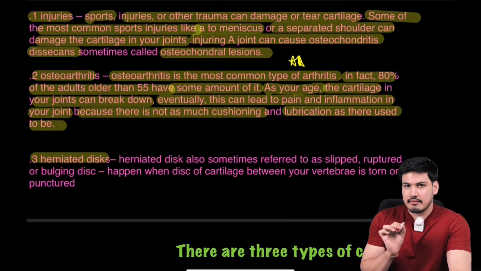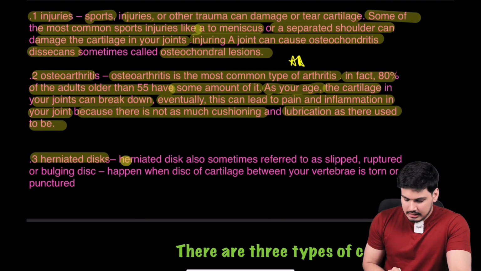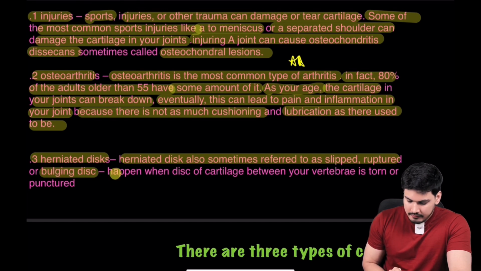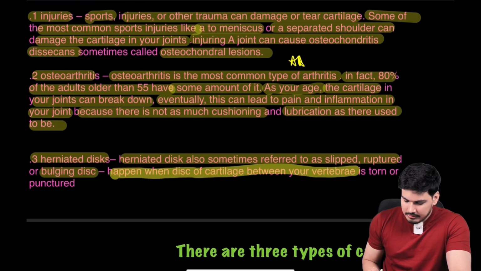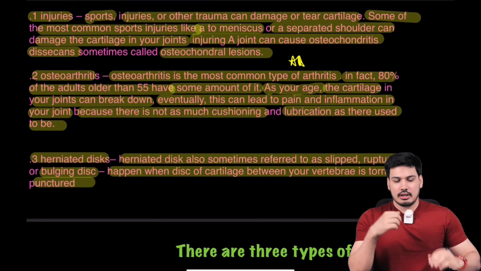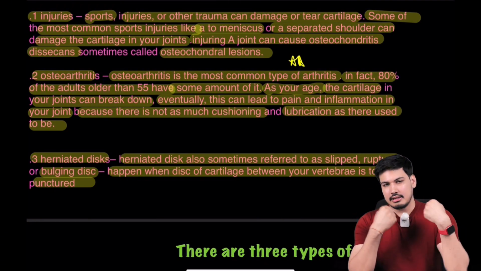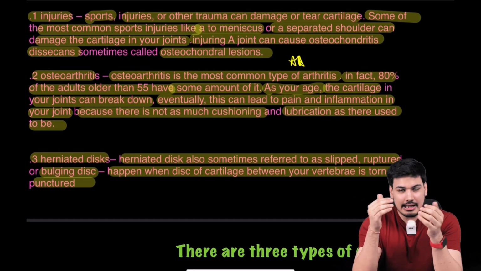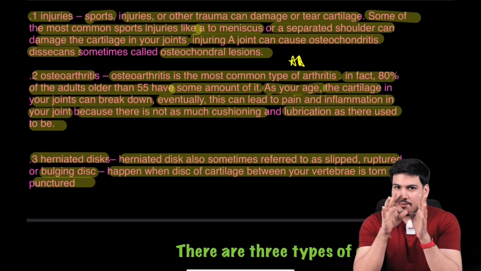Now you all must have heard about it. Herniated disc, also sometimes referred to as slipped, ruptured or bulging disc, happens when the disc of cartilage between your vertebrae is torn or punctured. Between your vertebrae, in your vertebral column, there is an intervertebral disc that is nothing but cartilage. Which kind of cartilage? We'll talk about it, don't worry. By the end of this class you will be good to go with everything.